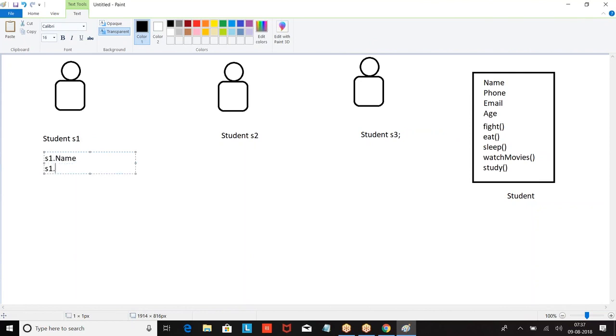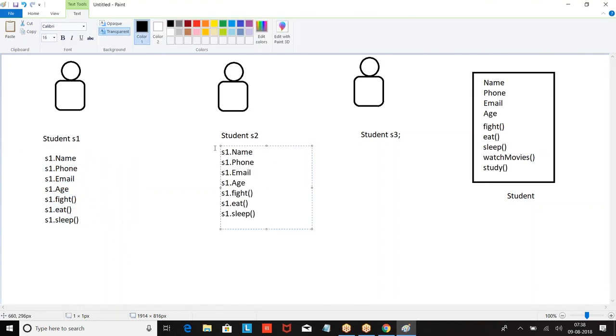S1.name, S1.phone, S1.email, S1.age, S1.fight, like this. Now how many times did we define it? Only once. But how many times can I use it? Now for this student, we are giving a different name.